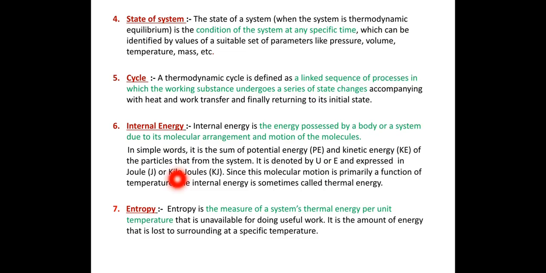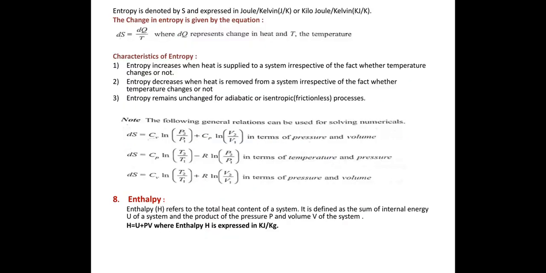Now entropy. Entropy is the measure of the system's thermal energy per unit temperature. It is the amount of energy that is lost to the surroundings at a specific temperature. Entropy is denoted by S, and it is expressed in joules per Kelvin or kilojoules per Kelvin.